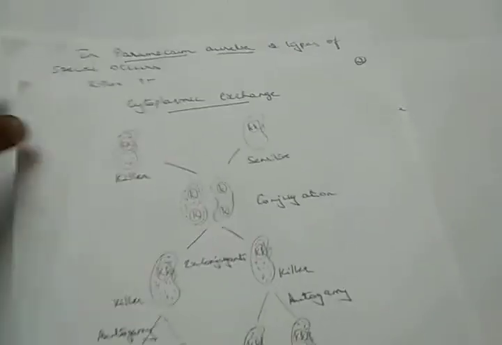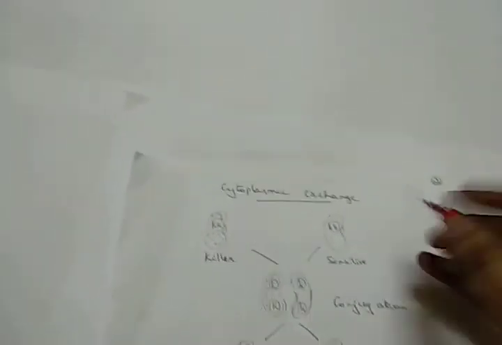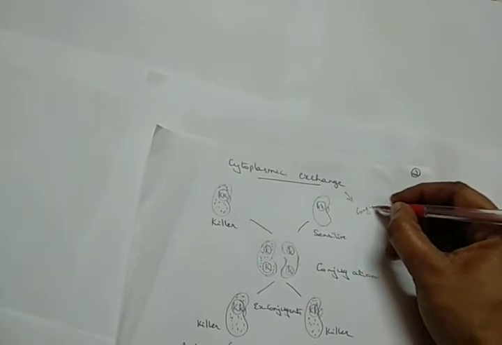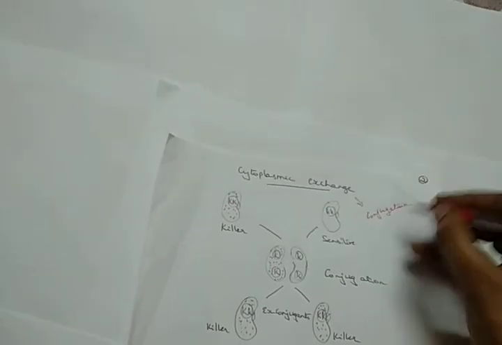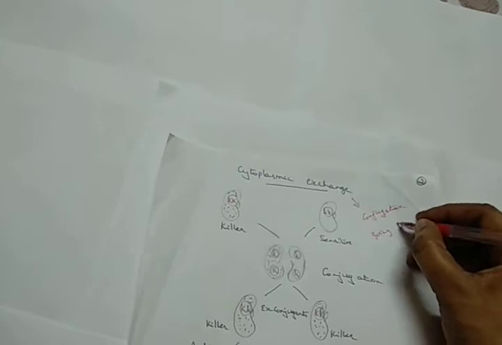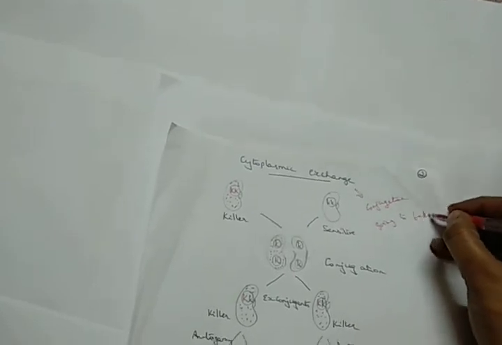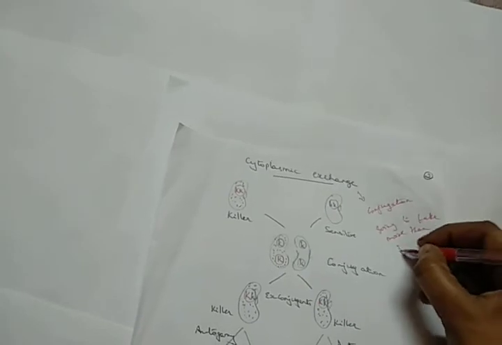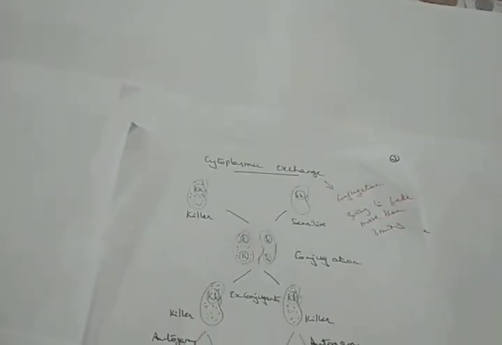Now coming to the other case, where cytoplasmic exchange takes place. This happens when the conjugation takes place for more than 3 minutes.